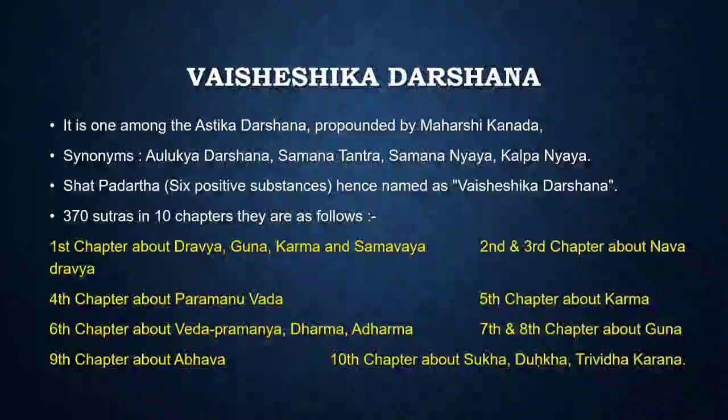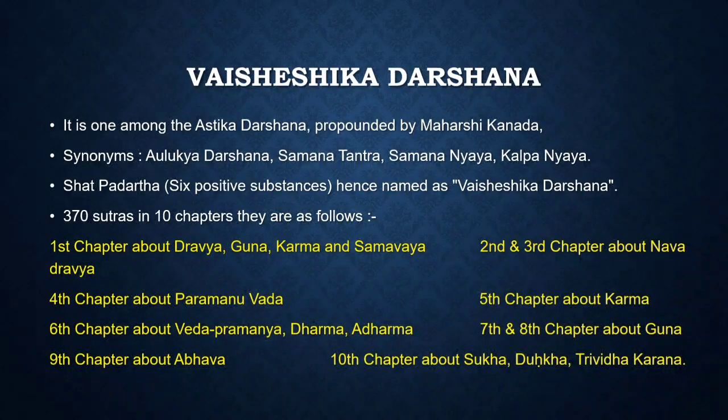So now let us look at the next Darshana, Vaisheshika Darshana. This Darshana is one among the Astika Darshanas, as we know, and it was propounded by Maharshi Kanada. There are other names for this Darshana, that are Aulukya Darshana, Samana Tantra, Samana Nyaya and Kalpa Nyaya. Why Aulukya Darshana? Because they say that this Maharshi Kanada used to beg at nights like an owl and was also blessed by Lord Shiva in the form of an owl. So it is named as Aulukya Darshana.